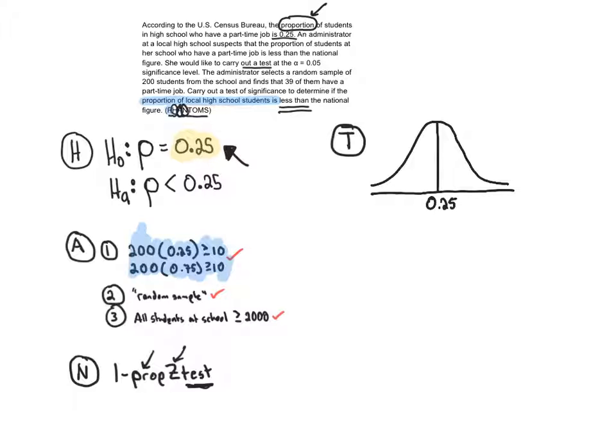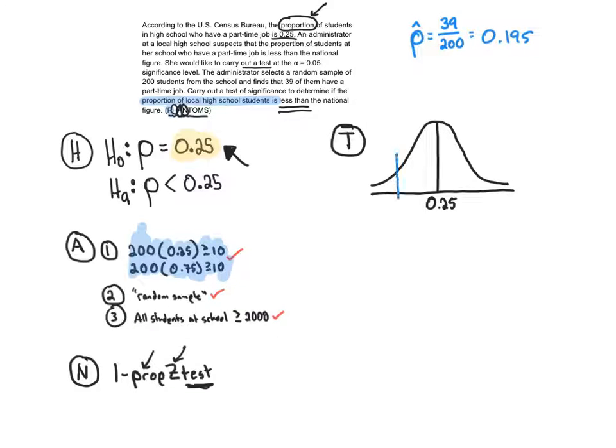I'm going to take a quick pause, and I'm going to say, what is my p hat value? My p hat value is 39 over 200. Notice I haven't even used the p hat value up to this point yet. But now that we have a reason to use it, I need to find it. So 39 out of 200, let's go. 39 divided by 200, and that is 0.195.